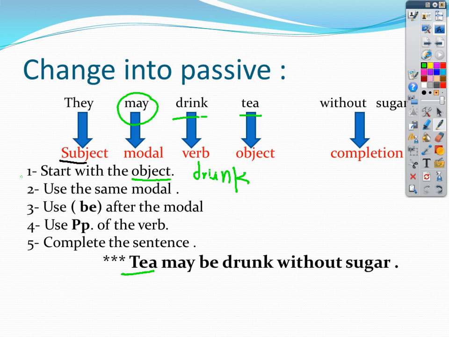Tea, number one. Number two, use the same modal, may. Number three, use be. And number four, the past participle of the verb drink, drunk, and complete the sentence: without sugar. So the new passive sentence is: Tea may be drunk without sugar. That's a passive sentence. Now let's have some more examples and try to change them into passive.